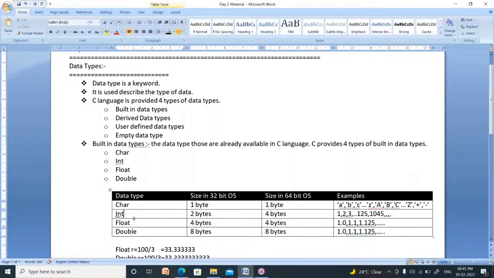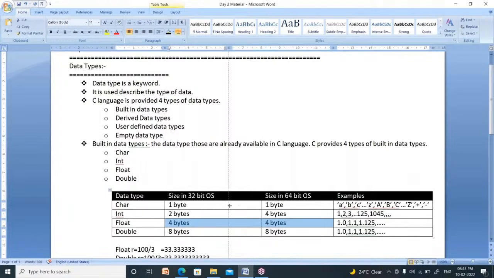The size of integer in 32-bit operating system is 2 bytes, whereas in 64-bit operating system it is 4 bytes. The sizes of float and double are both the same in 32-bit operating system as well as 64-bit operating system.